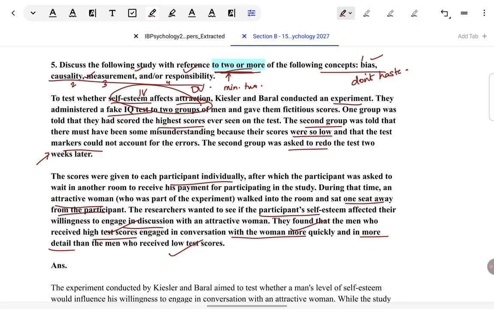Now, normally, what I do with these scenario type questions, if you've seen my videos before, line by line, I make you mark. Like, say, take the first sentence and mark how a concept is applying to that, and then for the next one, how it is applying. Here, I haven't done that because in this type of a question, first of all, we'll have to finalize which concepts we are taking. We might not be taking all of them. Then only we can do line by line marking.